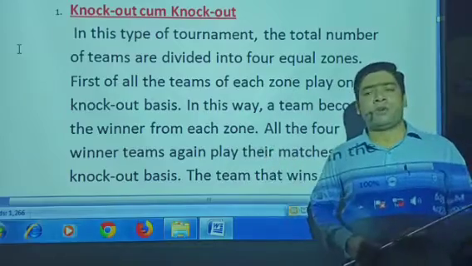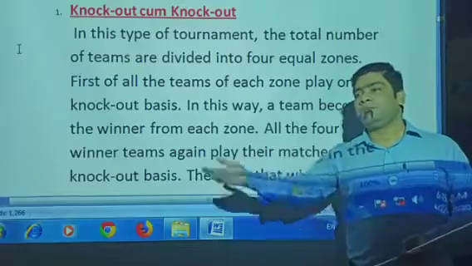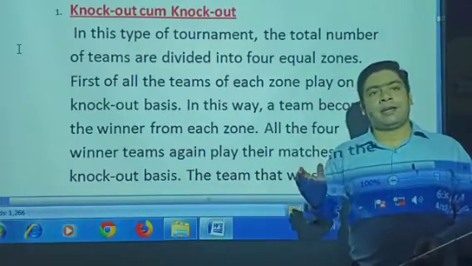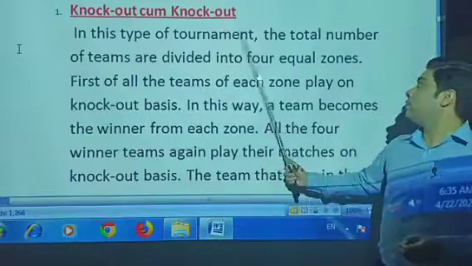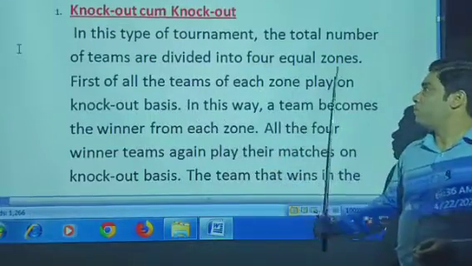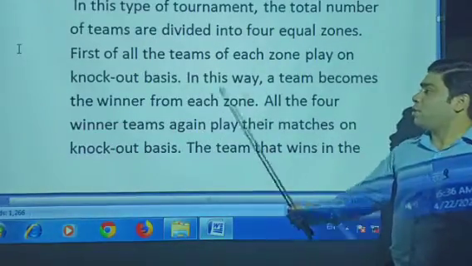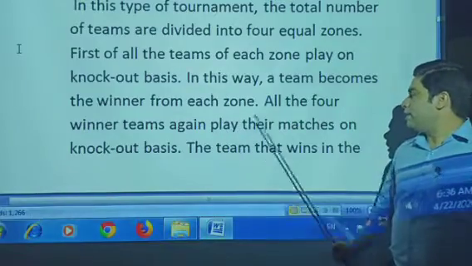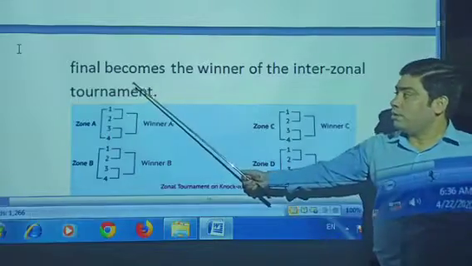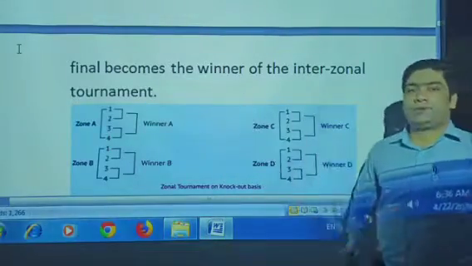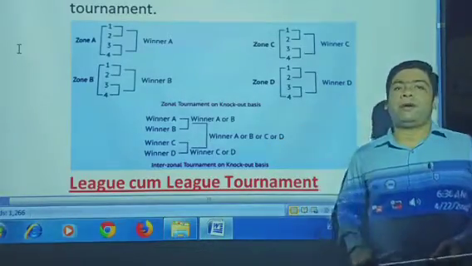As we already discussed, knockout means if a team wins the match, it moves to the next round. If it loses, then it moves out of the tournament. So in this type of tournament, the total number of teams is divided into 4 equal zones. First of all, the teams of each zone play on a knockout basis. After the knockout matches, the team that wins the final becomes the winner of the zone. Now let's discuss with this diagram how the knockout come knockout tournament is possible.